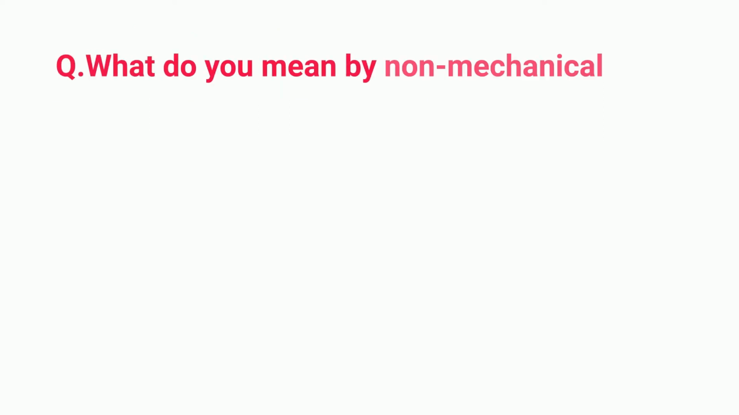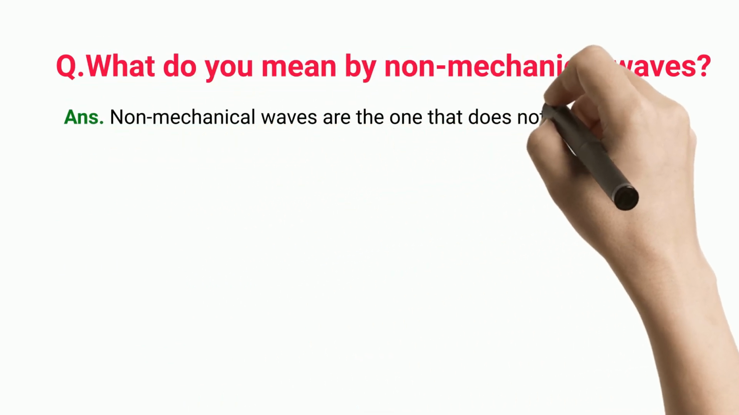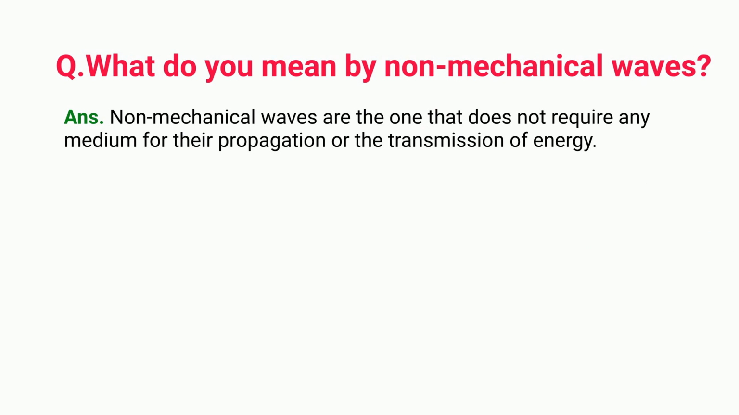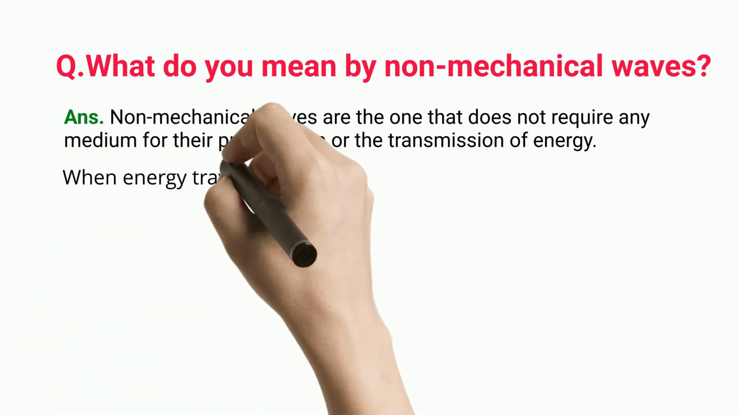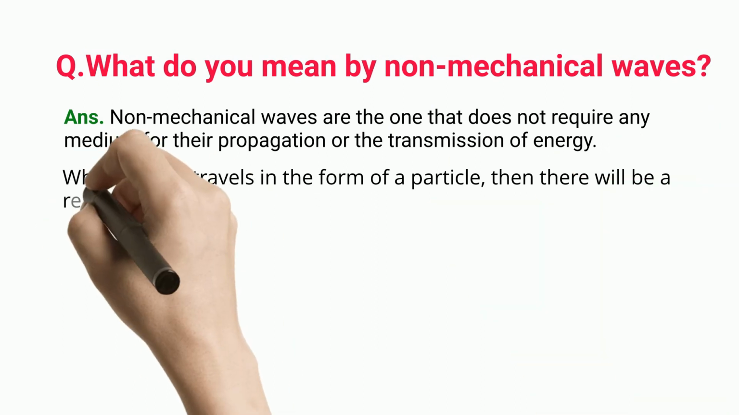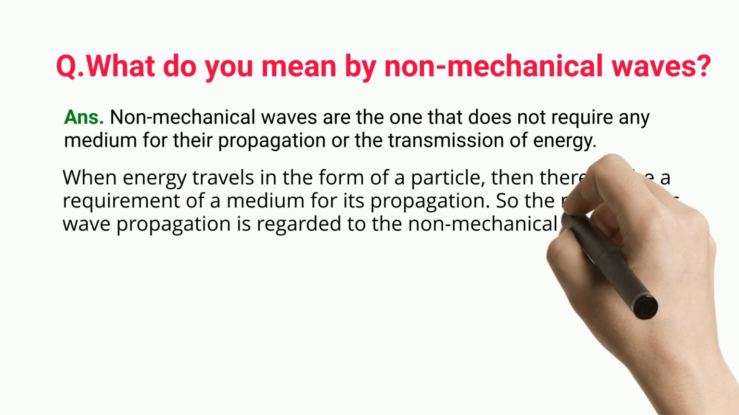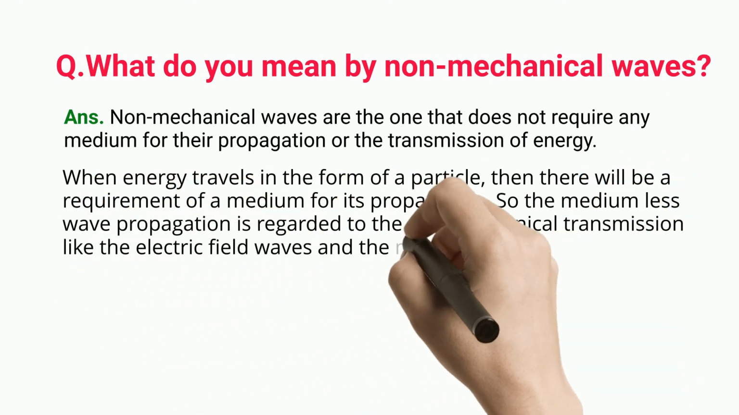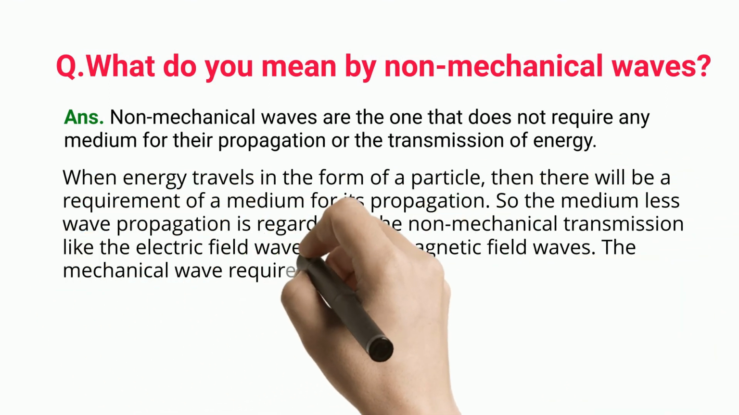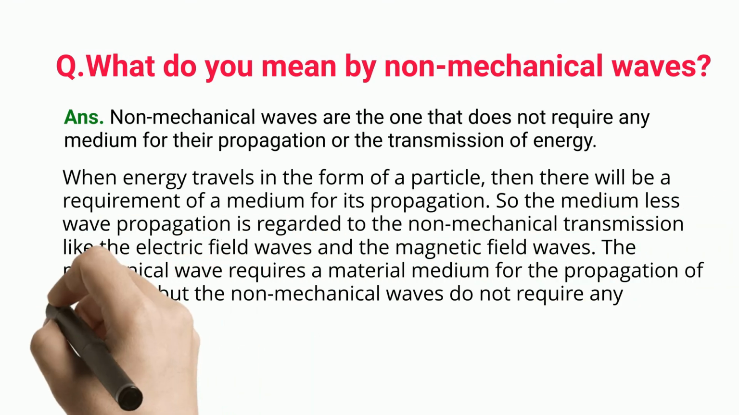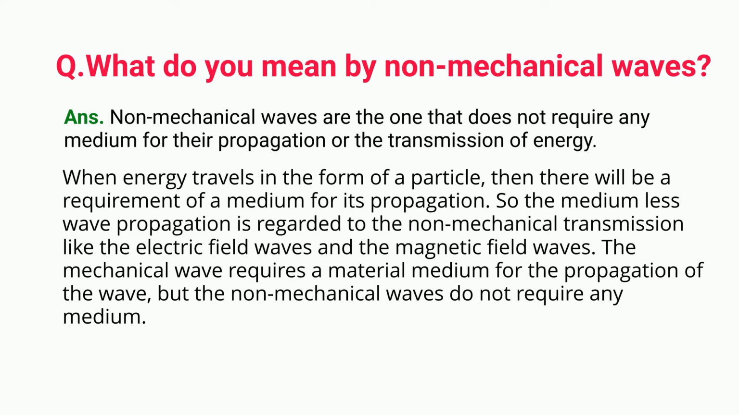What do you mean by non-mechanical waves? Non-mechanical waves are the ones that do not require any medium for their propagation or the transmission of energy. When energy travels in the form of a particle, there will be a requirement of a medium for its propagation. So medium-less wave propagation is regarded as non-mechanical transmission, like electric field waves and magnetic field waves. Mechanical waves require a material medium for propagation, but non-mechanical waves do not require any medium.